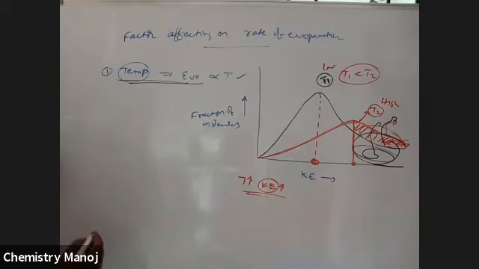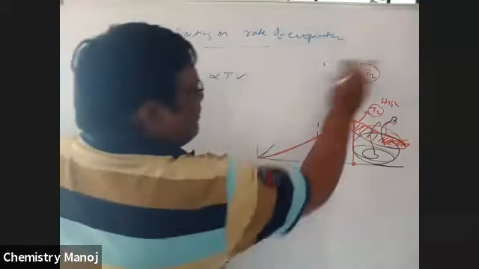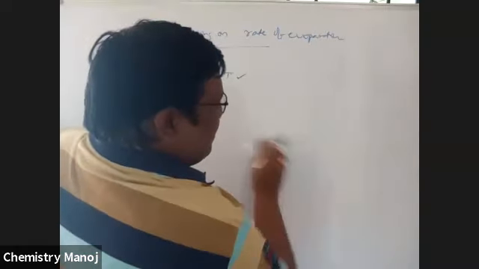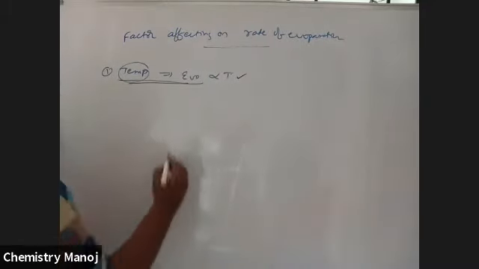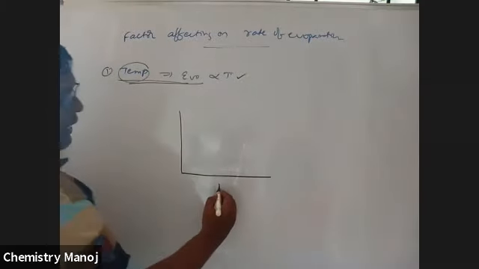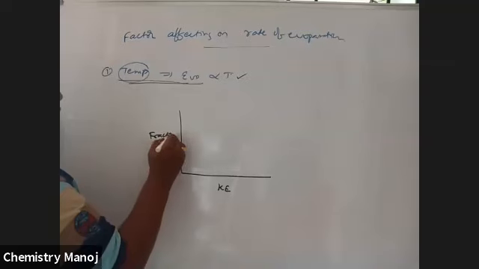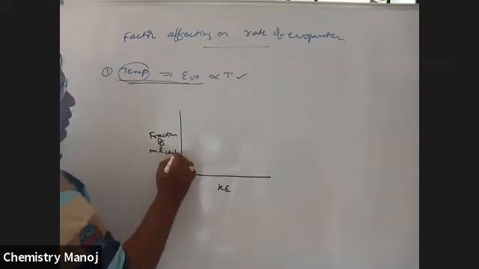See here. Now I'm going to discuss this once again. This is kinetic energy. This is the fraction of molecules having that much kinetic energy.